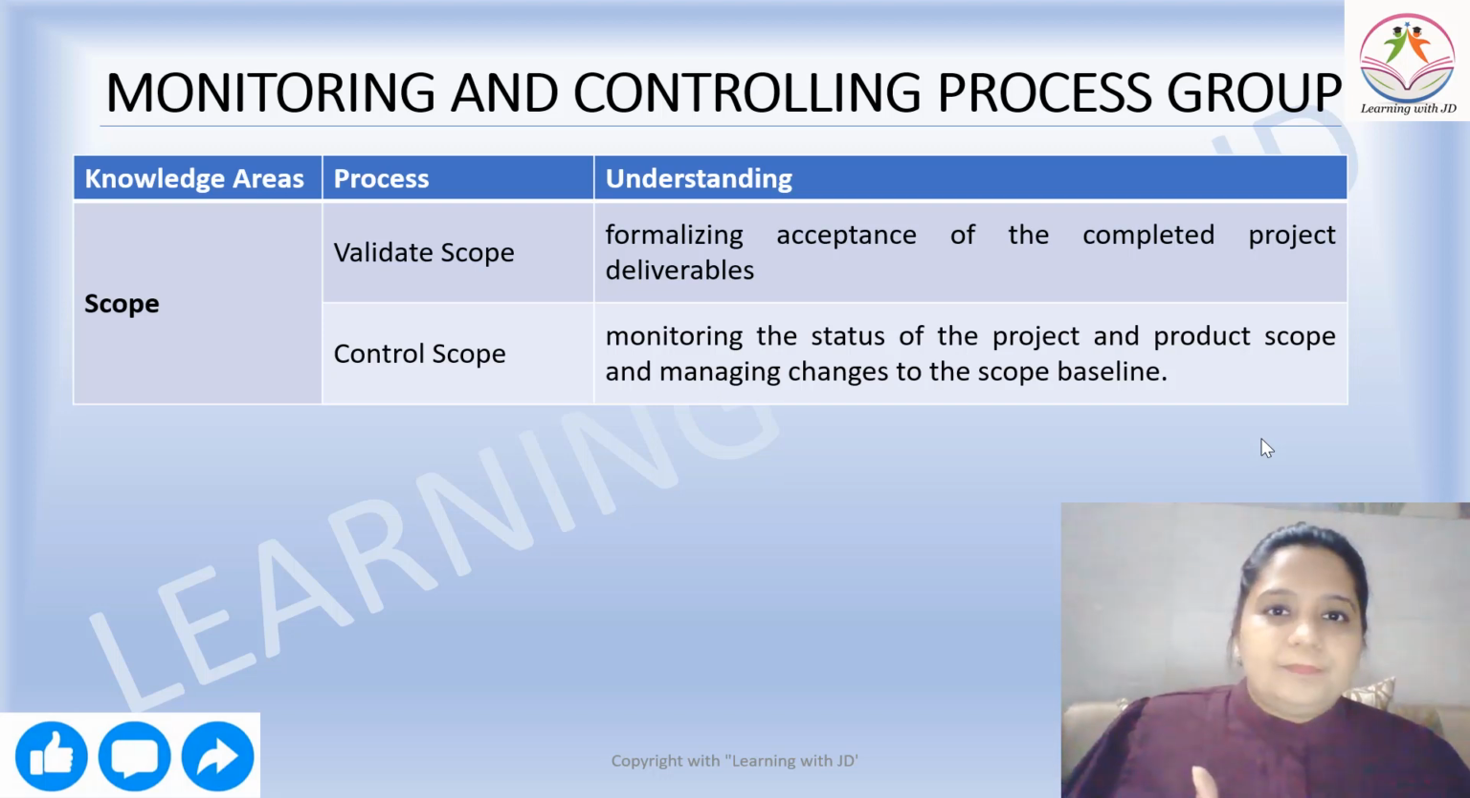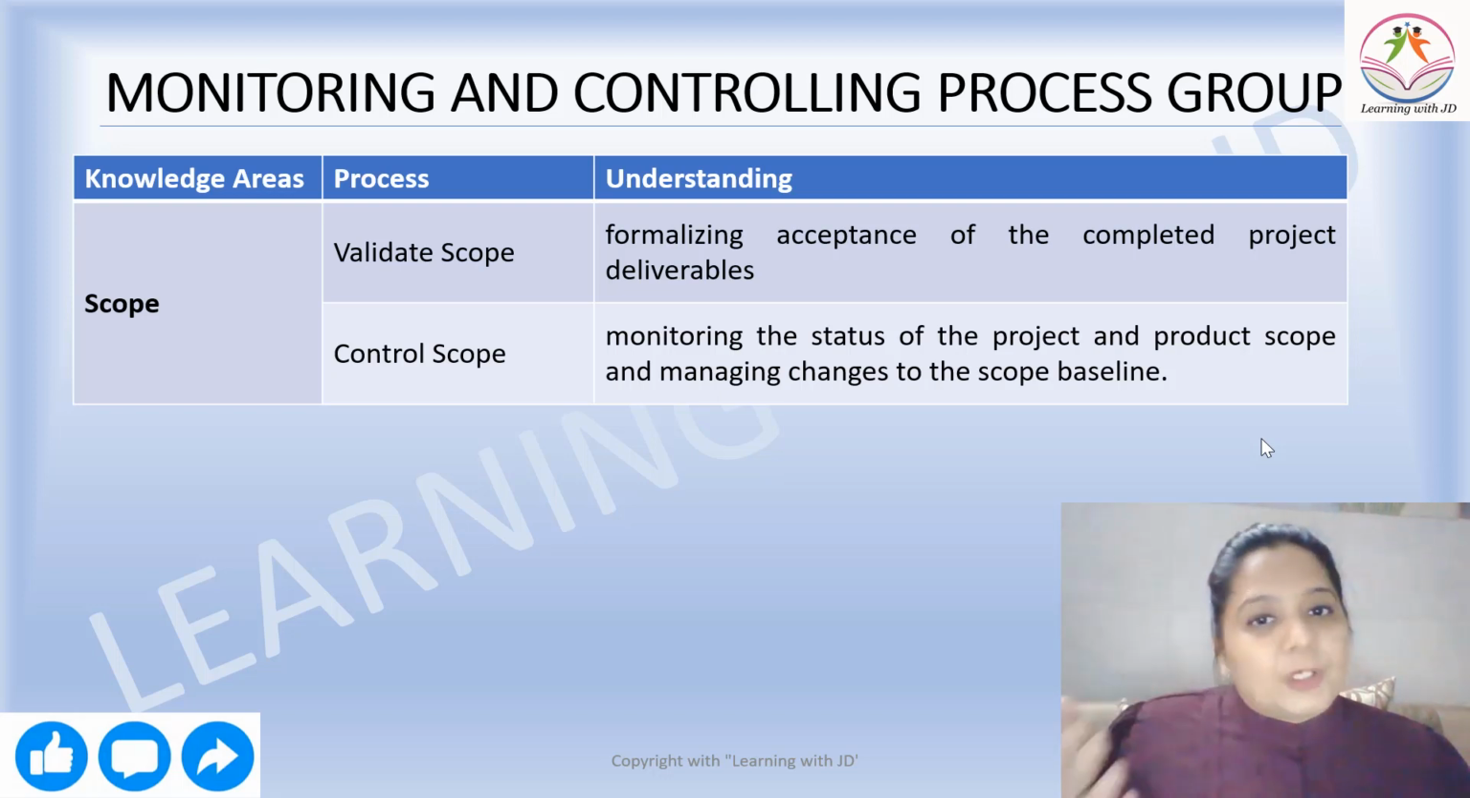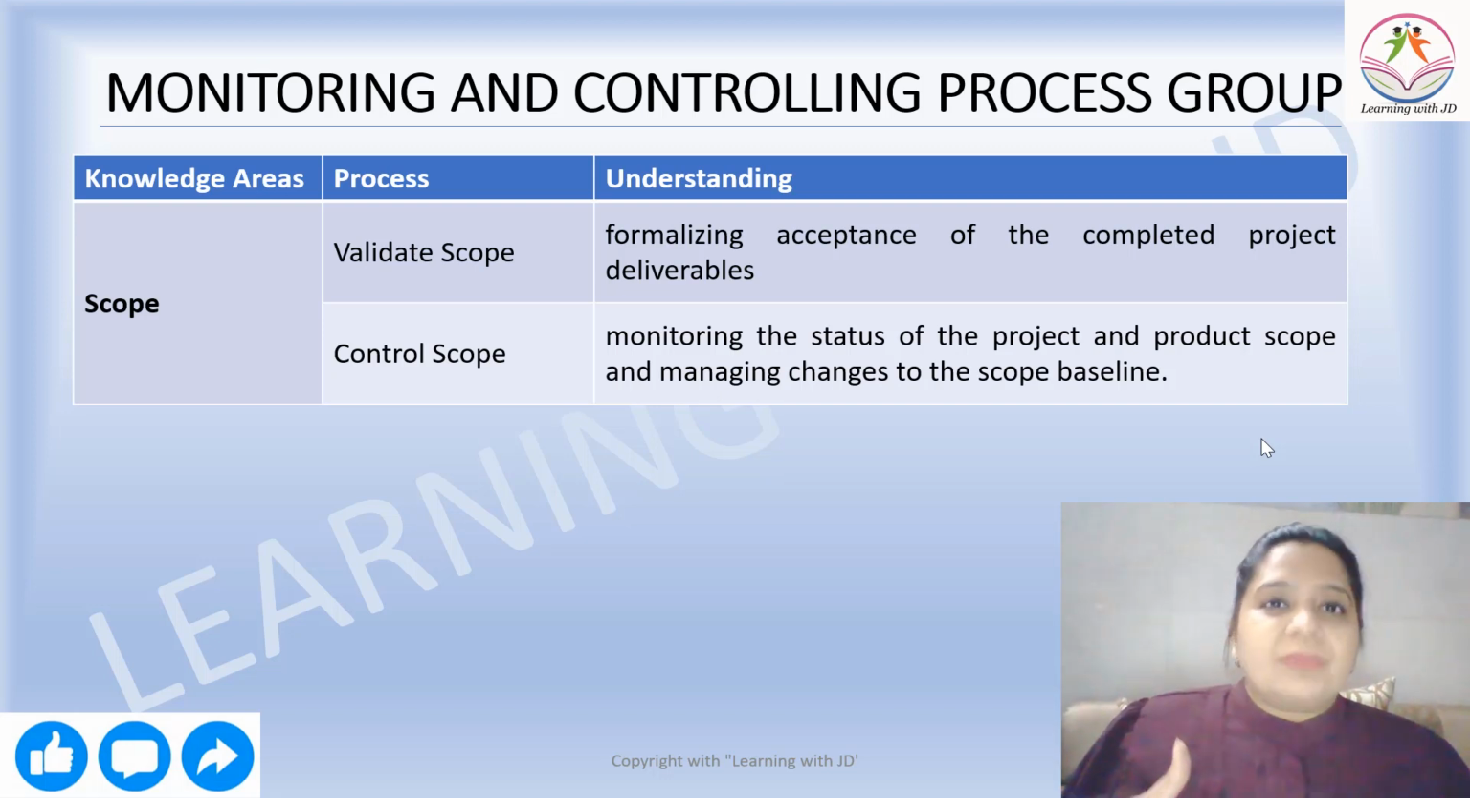And what is control scope? Monitoring the status of the project and product scope. Now there are two different things. There's the project scope and there's the product scope. They manage both these statuses and manage changes to the scope baseline. We saw that the scope baseline is created during the planning stage. Whatever is mentioned as a part of the scope baseline will be a part of the execution phase. Now from the execution it comes to monitoring and controlling, and control scope ensures that the status of the project and the project scope is monitored and the change to the scope baseline is managed.